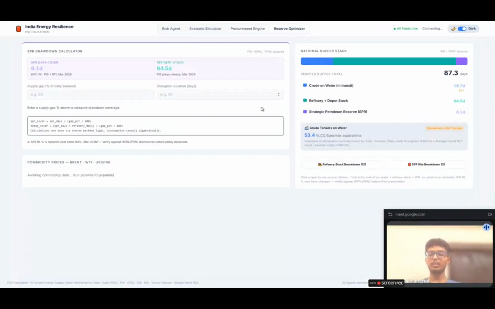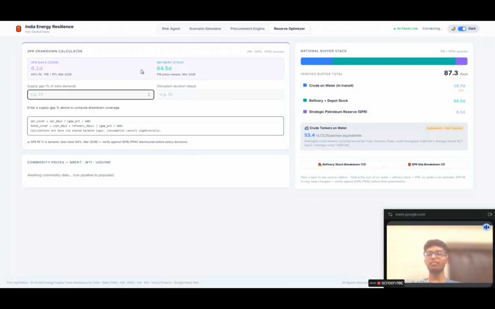Talking about the reserve optimizer, here our SPR drawdown calculator basically tells us how long our country can last on the basis of SPR days, meaning our reserve of crude oil and refinery stocks. Here the 6.1 days suggests that if our country runs wholly on the 100% reserve crude oil, then it will last for 6.1 days, and similarly 64.5 days if we run 100% on the refinery stocks.